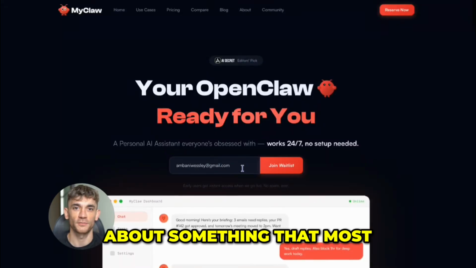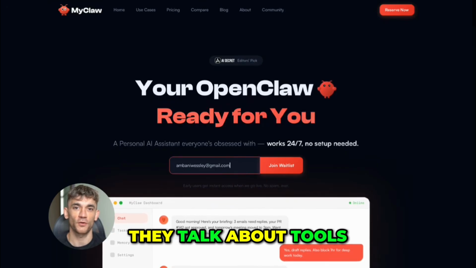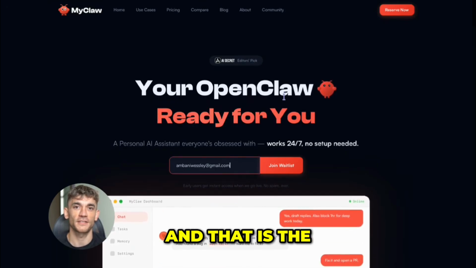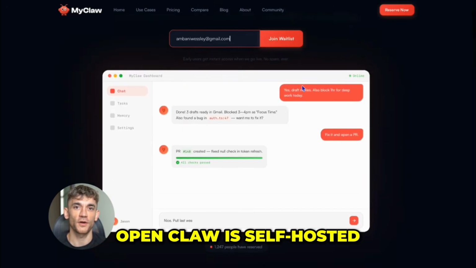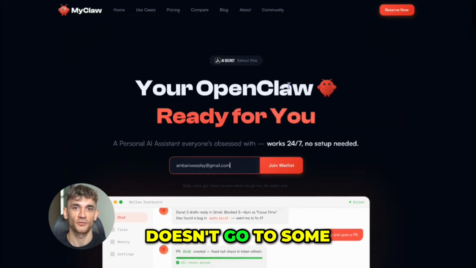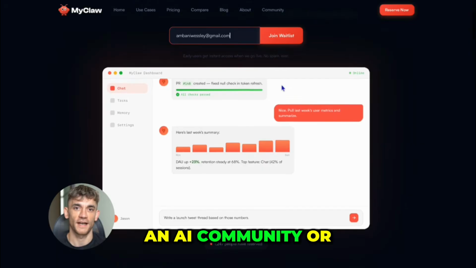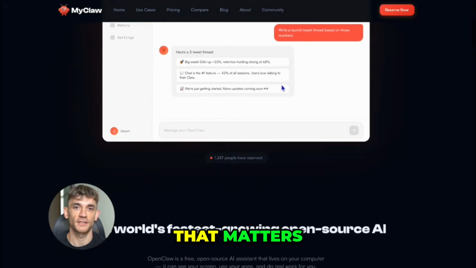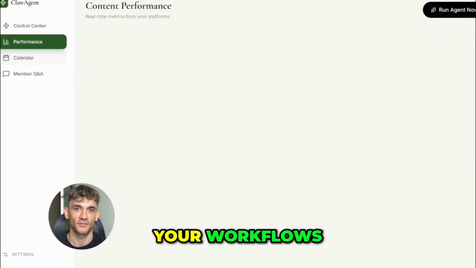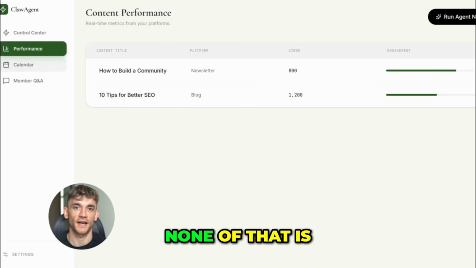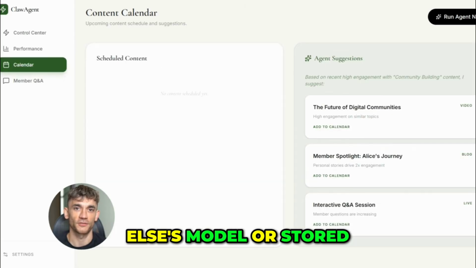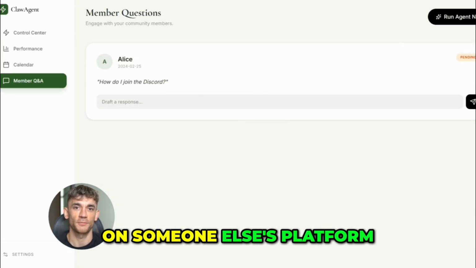Now I want to talk about something that most people gloss over when they talk about tools like this, and that is the self-hosted angle. OpenClaw is self-hosted. That means your data doesn't go to some third-party server. It stays with you. For a business like an AI community or an agency, that matters. Your member data, your workflows, your patterns, your strategies, none of that is being fed into someone else's model or stored on someone else's platform.